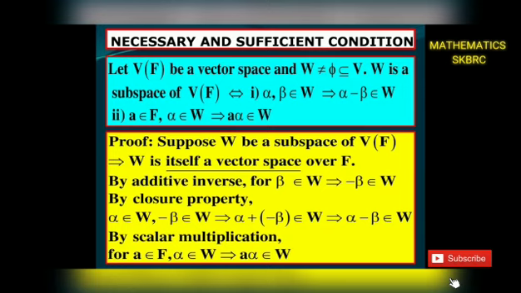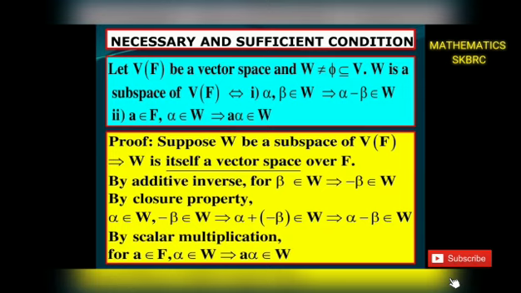Proof. The first one is the necessary condition. Suppose W is a subspace of V of F. By definition of subspace, W is itself a vector space over the field F. We prove that alpha, beta belongs to W gives alpha minus beta belongs to W, and A belongs to F, alpha belongs to W gives A alpha belongs to W.